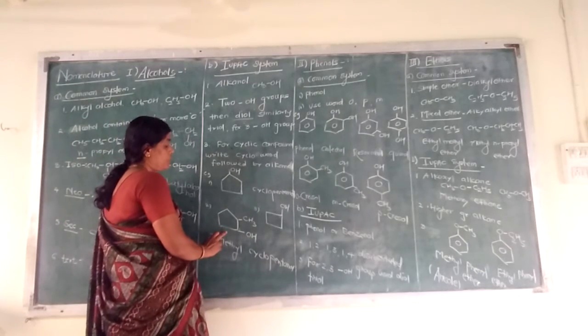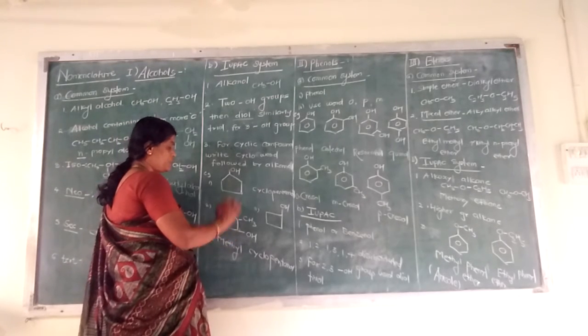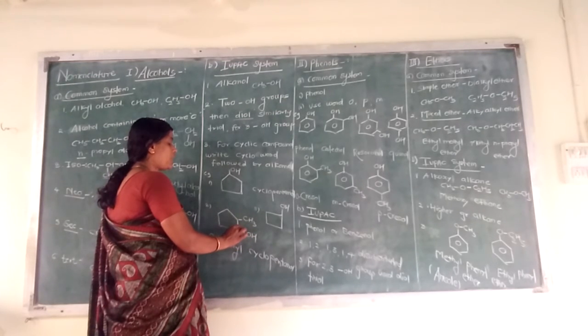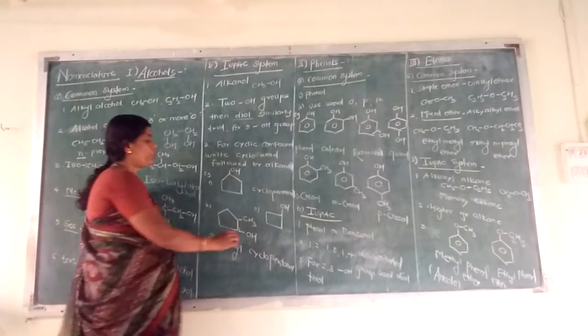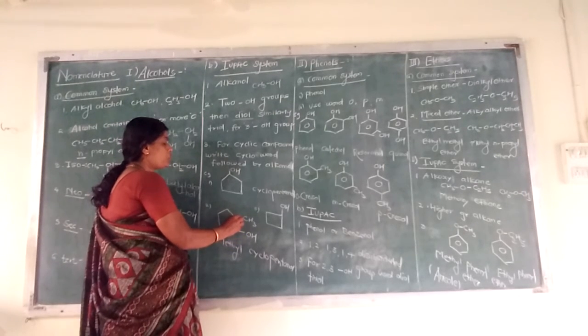Now in this structure there is a substituent on the cycloalkanol, which is CH3. But for a cyclo compound, the carbon where the OH group is attached is considered as 1 and the substituent is 2.